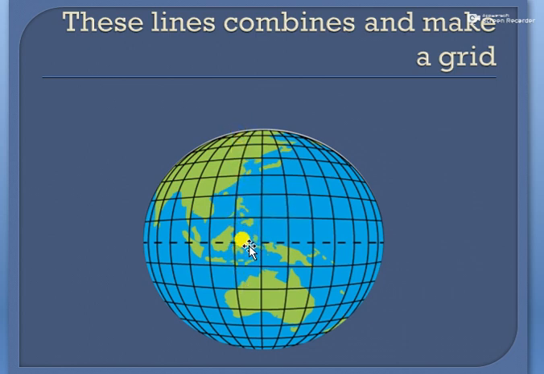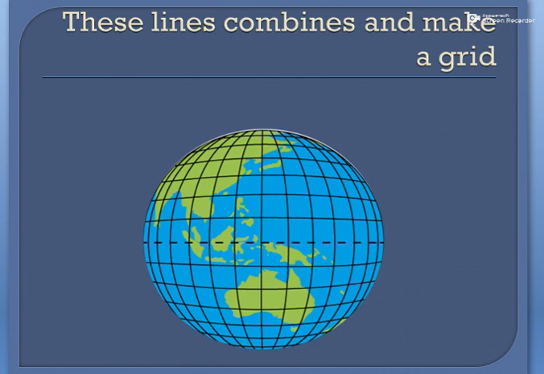So when these lines are combined, they make a grid. Here you can see the blocks of the grid. This grid is used to locate places, oceans, subcontinents, and whatever you want to find. So this is our today's lesson, and now let's get a recap of the lesson.